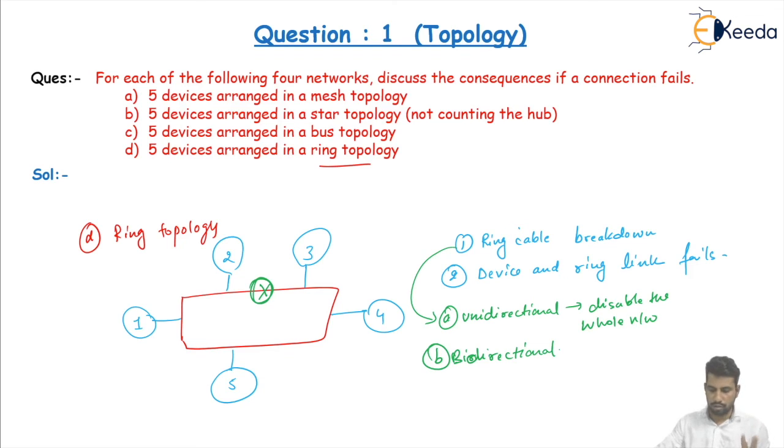Okay, two answers. Second is if a device's link to the ring fails. If this link fails, only this device is not able to work. Only the corresponding device cannot operate, but the other devices and the ring packets are still working. This is the method when a ring or a connection fails.